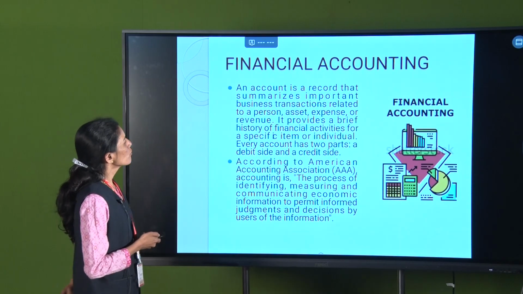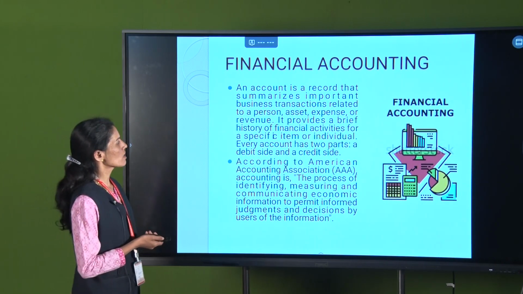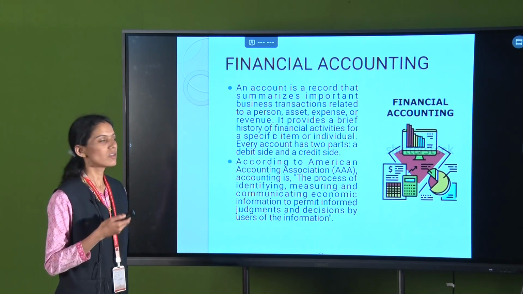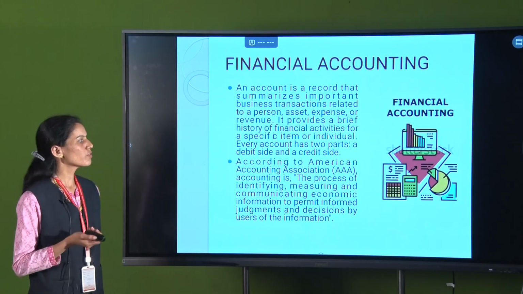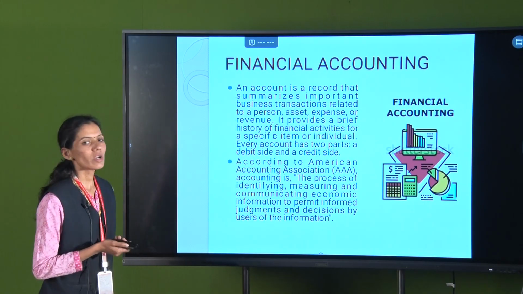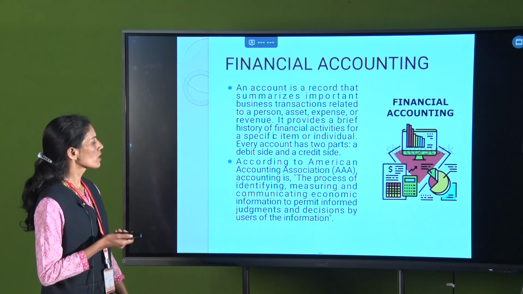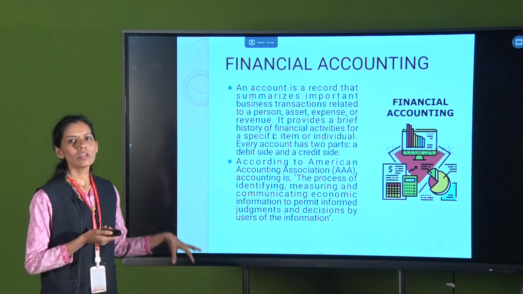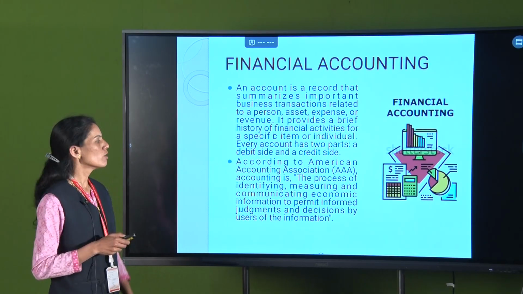So, in financial accounting, an account is a record that summarizes important business transactions related to a person, assets, expenses or revenue. It provides a brief history of the financial activities for the specific item or individual. Every account has two types. One is the debit side and the second one is the credit side. So, accounting is helpful for summarizing all the transactions in a meaningful format.